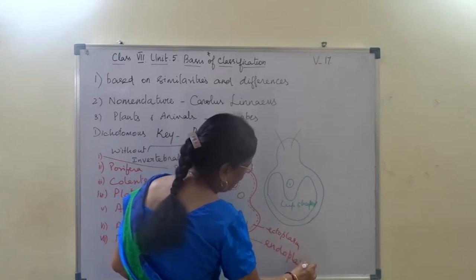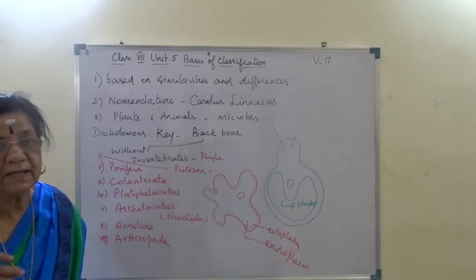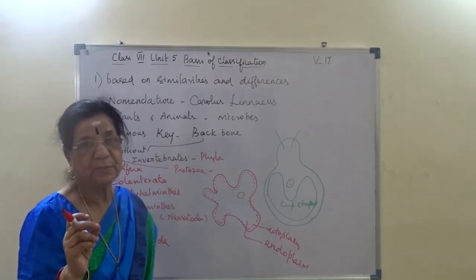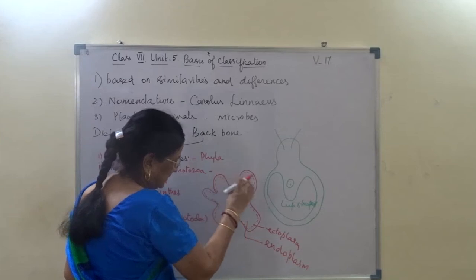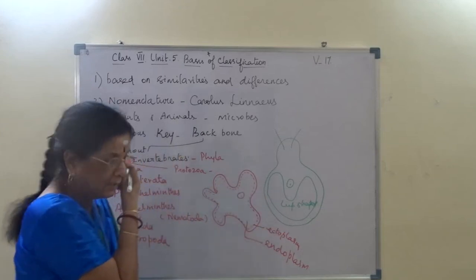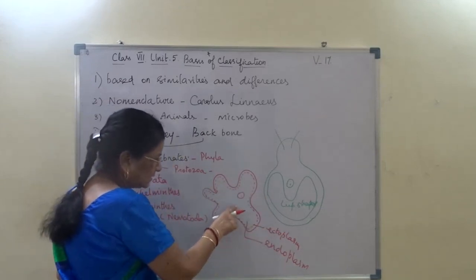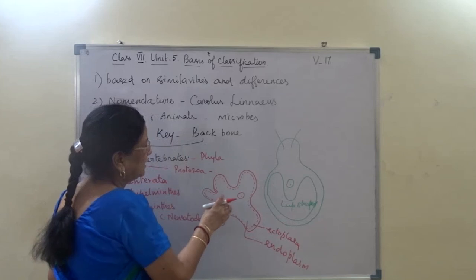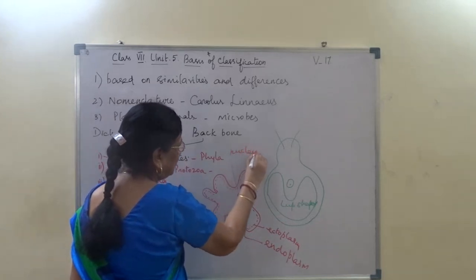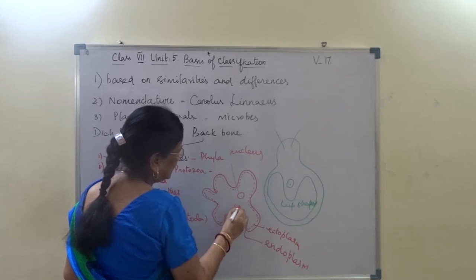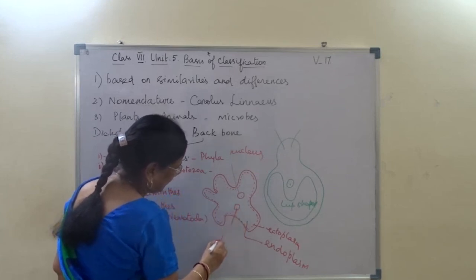The cell structure: the cell has a nucleus and cytoplasm. The outer lining of the cytoplasm is called ectoplasm, and the inner part is called endoplasm. The amoeba is characterized by the presence of a nucleus. Then this is the food vacuole.